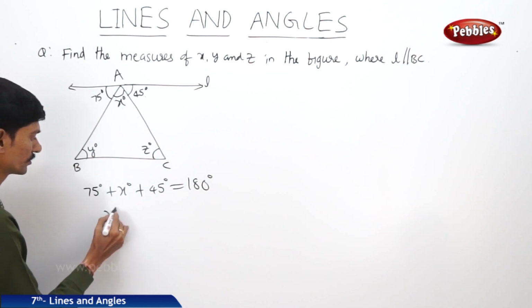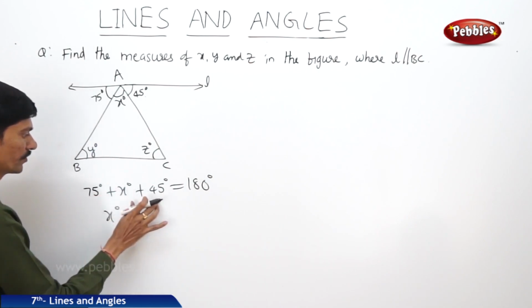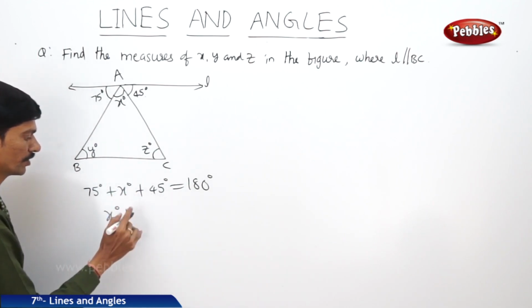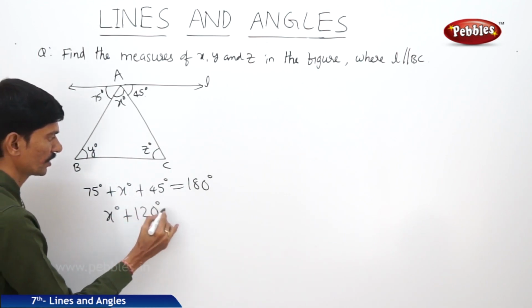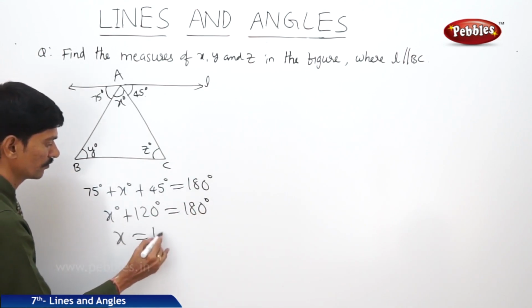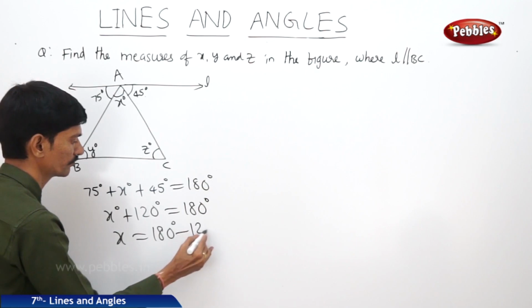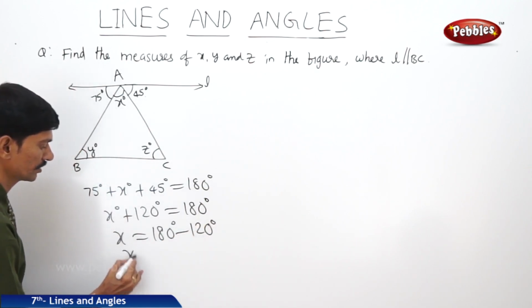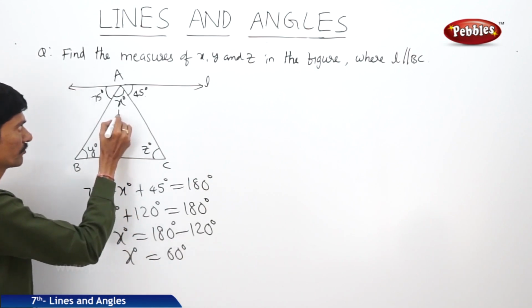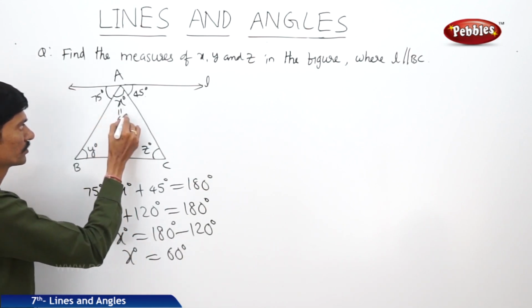Then x plus 75 plus 45, which is 120 degrees, equals 180 degrees. Then x equals 180 degrees minus 120 degrees, so x equals 60 degrees.